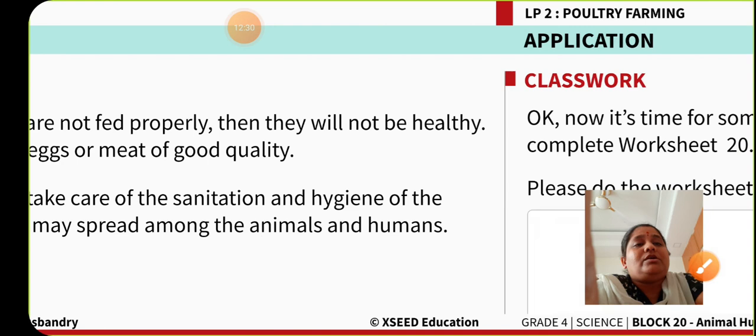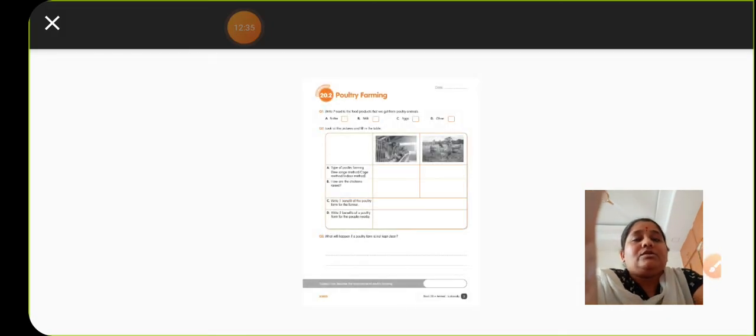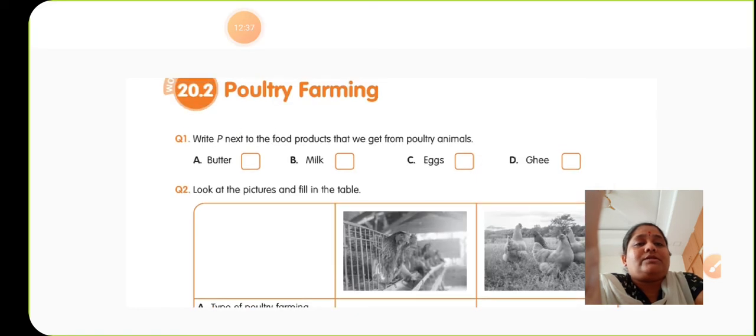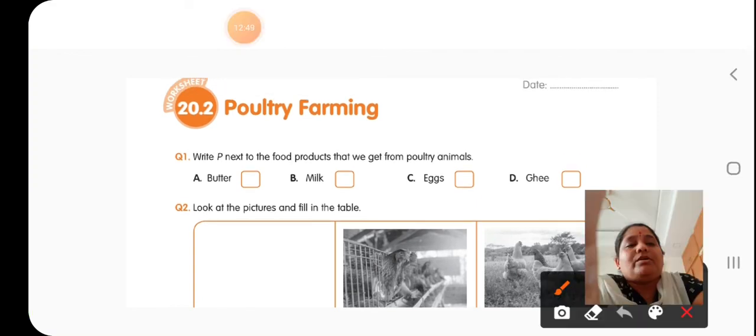Okay, children. Now please open your worksheet. In this worksheet, the first question is: write P next to the food products that we get from the poultry animals. So now they are asking to write P. What are you getting from the poultry farm? You are getting eggs from the poultry farm. So write P beside the eggs.